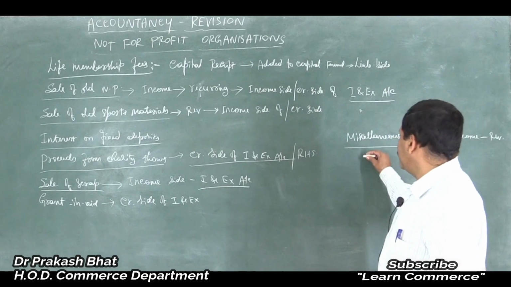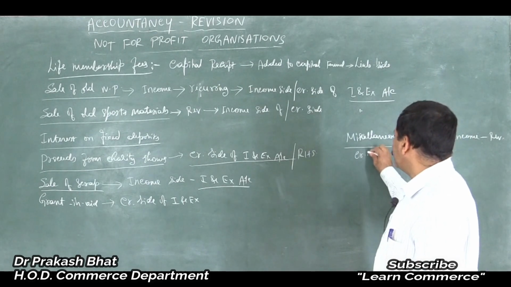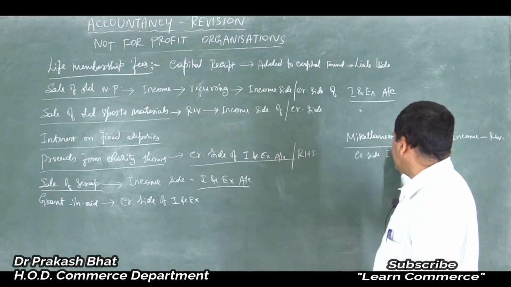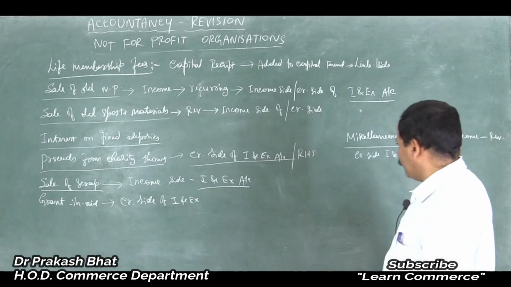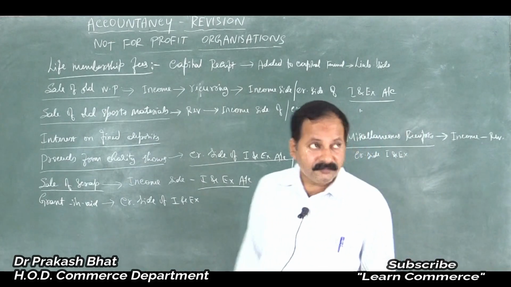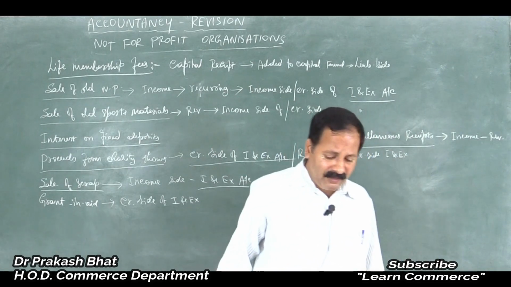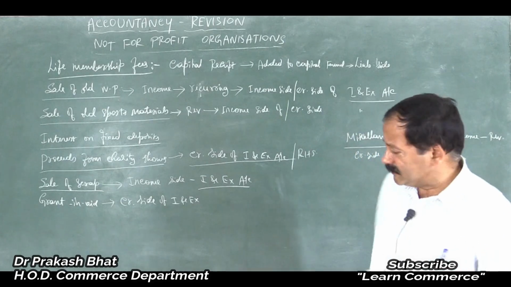So it should be entered on the credit side of the income and expenditure account, or the right hand side of the income and expenditure account. We have to enter this item.